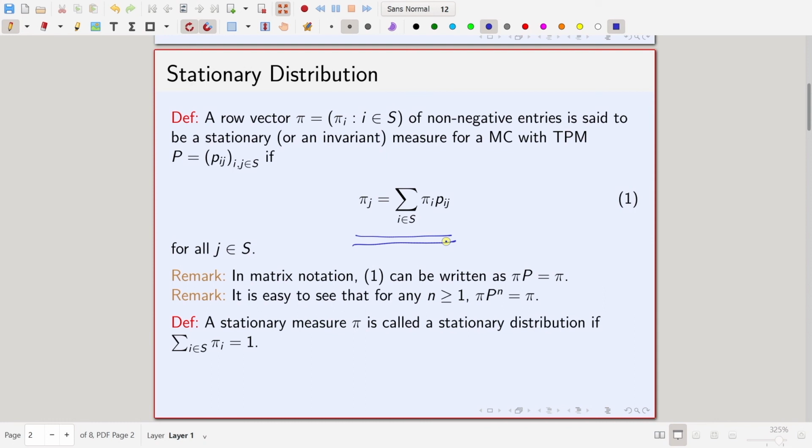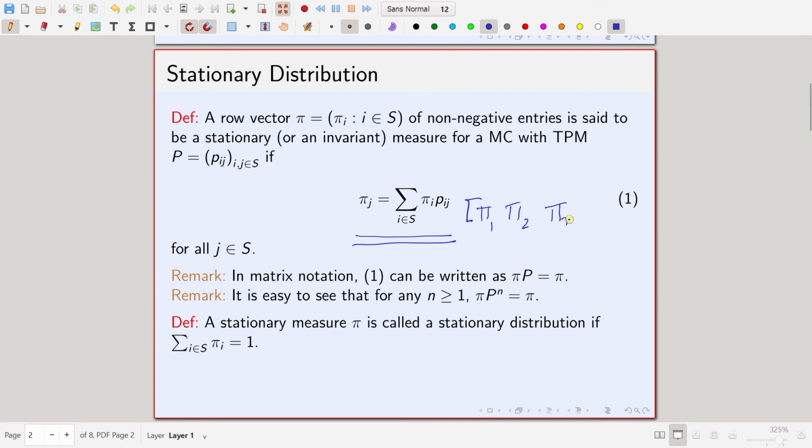Now, when you see it in this way, it may not be completely clear, but let us see it more closely. Suppose this is the vector: pi 1, pi 2 and so on.